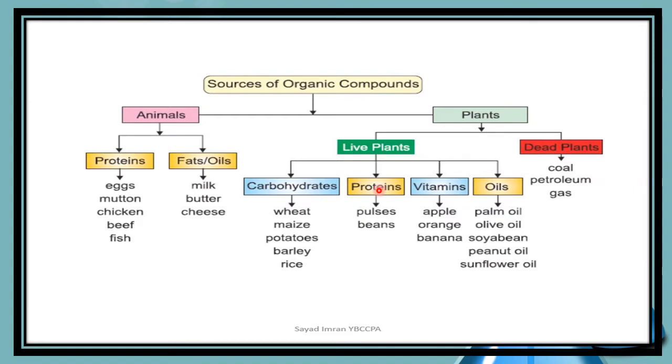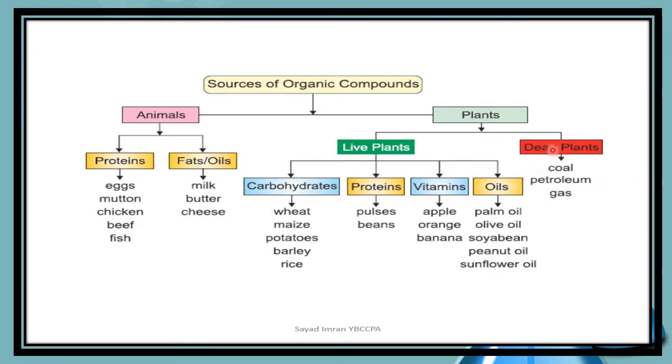Proteins, similarly, we get from pulses and beans, and they are also organic compounds. Vitamins, we get from fruits like apple, banana, oranges and many more such examples of fruits. All vitamin molecules are also organic in nature. Oil: palm oil, olive oil, soybean, peanut oil, sunflower and many more oils that we get from plants are all organic in nature.